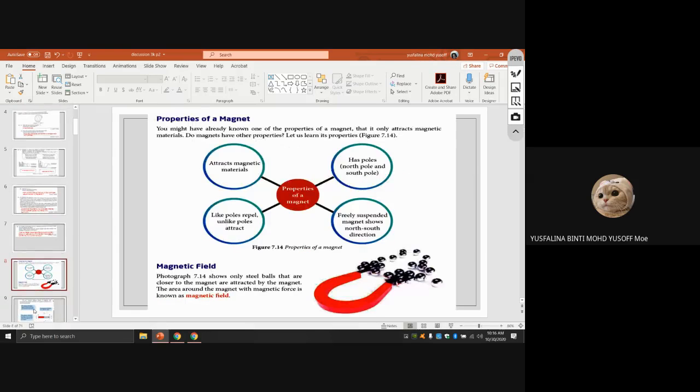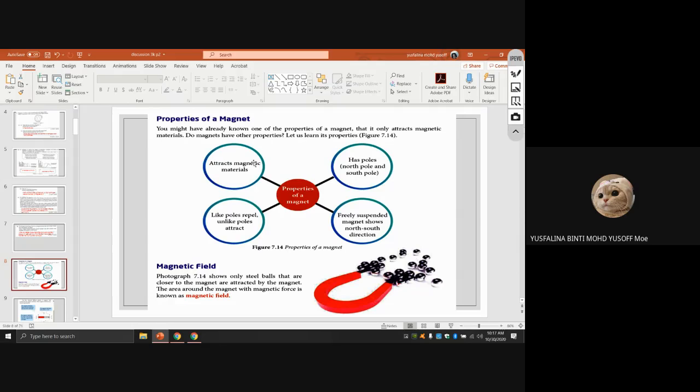Alright, let's see the next slide. Properties of a magnet. You might already know one of the properties of a magnet: it can only attract magnetic materials, which are usually metals. Does a magnet have other properties? The properties of a magnet are that it attracts magnetic materials and it has poles, a north pole and a south pole.